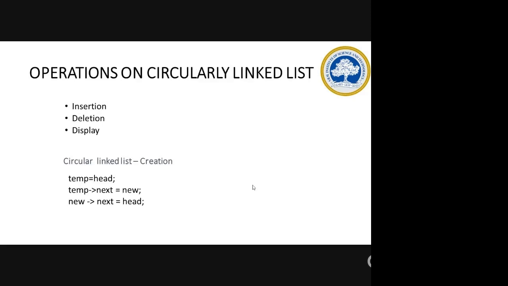So the operations will be as in a single linked list only. Insertion is there, deletion is there, then display, even searching if you want. Normally whatever you do in a single linked list, you can do here. So insertion, as we saw in the single linked list, is insertion in the beginning, in the middle, and in the end.